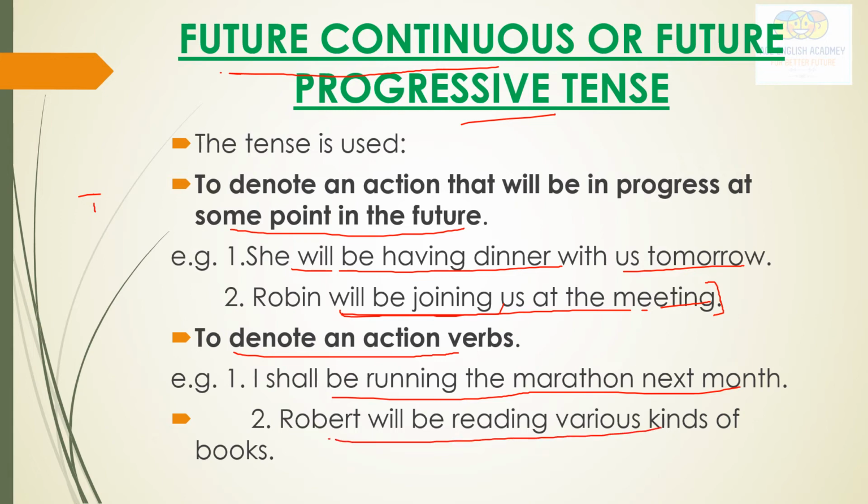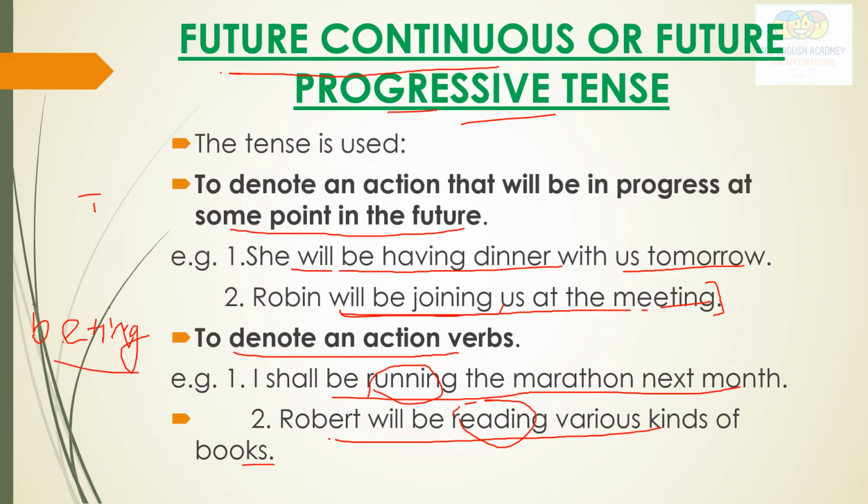So here running and reading both are action verbs. So with action verbs, we use progressive tense, that is be plus ing. And which form of verb? First form of verb. Be plus ing and first form of verb.